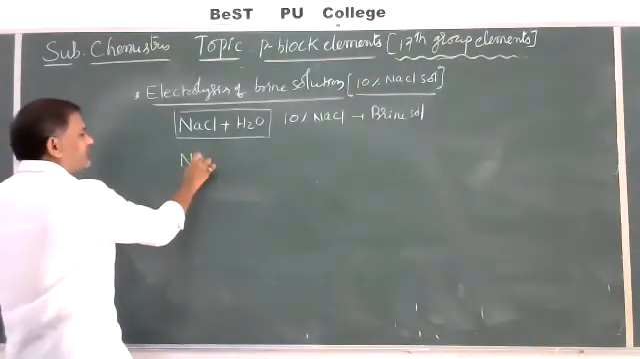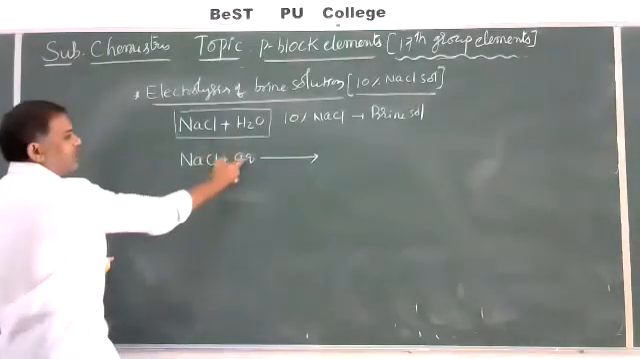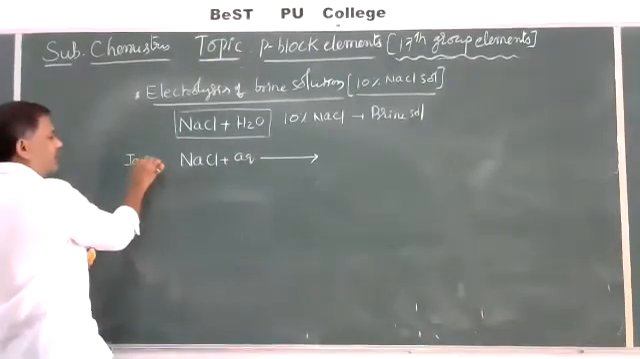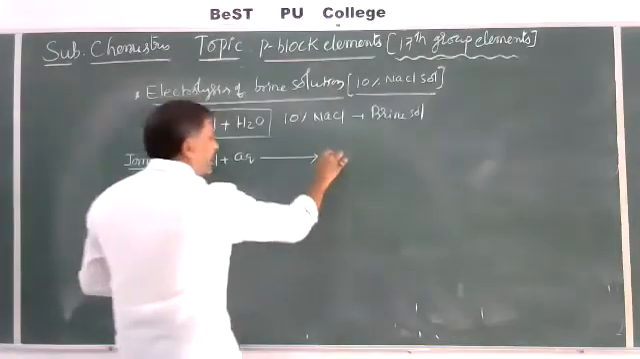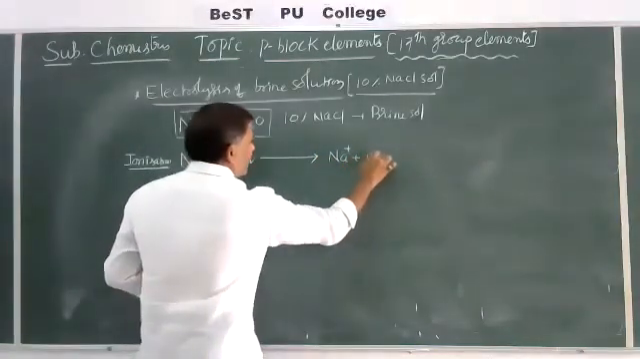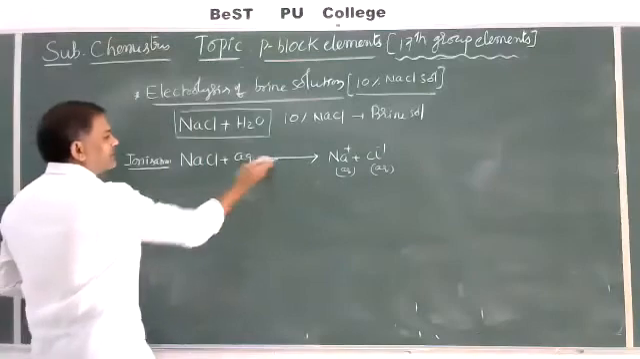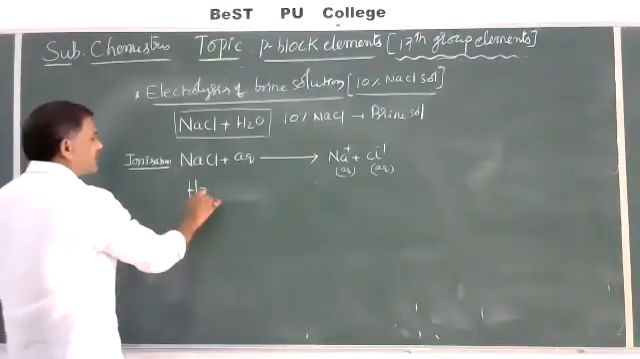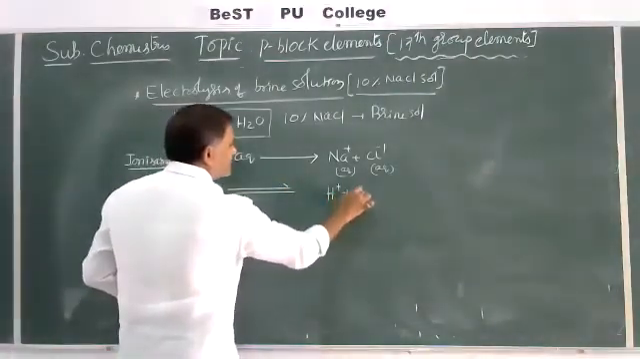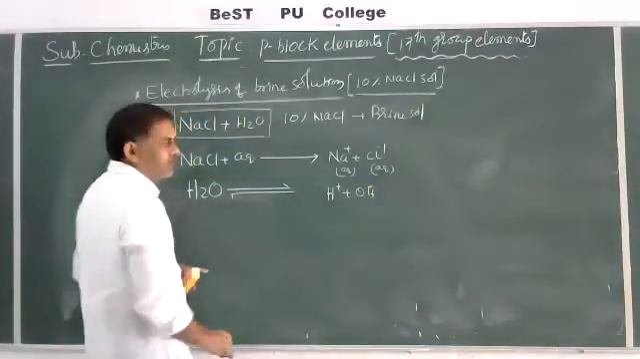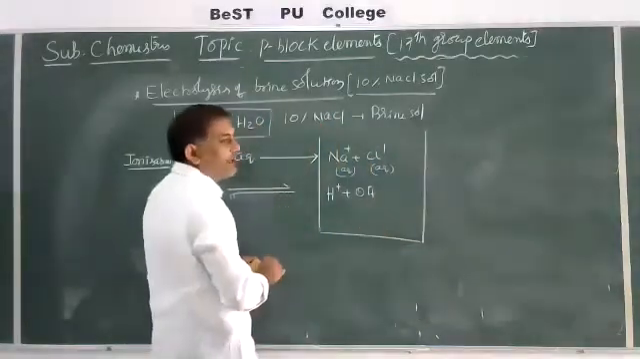Now your NaCl in aqueous medium ionizes because it contains water. This is called an ionization reaction. It gives Na plus and Cl minus in aqueous medium, completely ionized because it is a strong electrolyte. And water is also partially ionized because it is a weak electrolyte, and it gives H plus and OH minus ions. This is present in one electrolytic cell, which is an important cell.